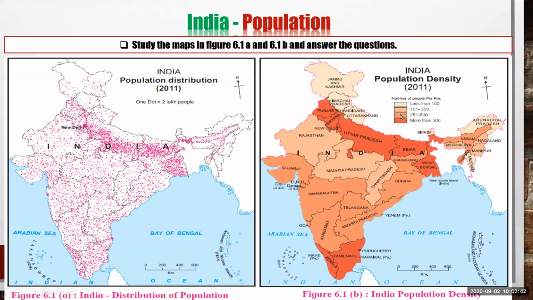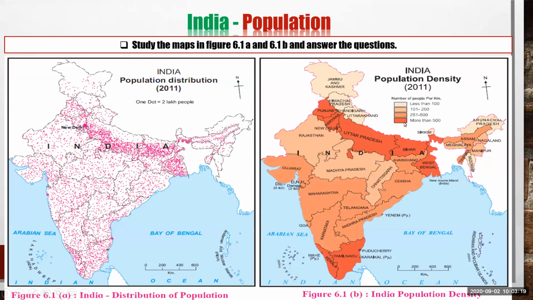Now next is the little bit darker color, and the amount given here is 251 to 500. We can see the people living in this range are in Gujarat, Maharashtra, Karnataka, Telangana, Andhra Pradesh, Odisha, Jharkhand, Assam and Tripura. In these states, the population density is 251 to 500.